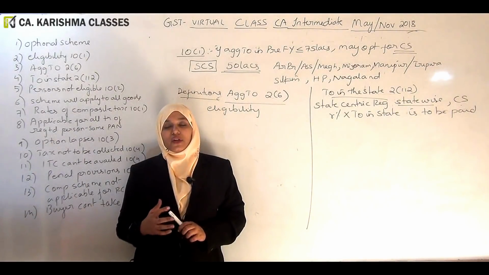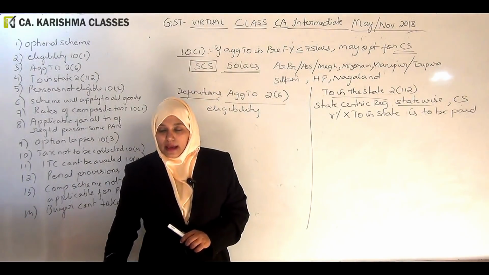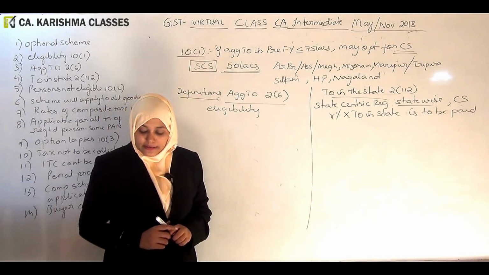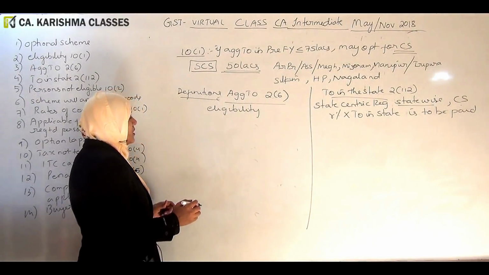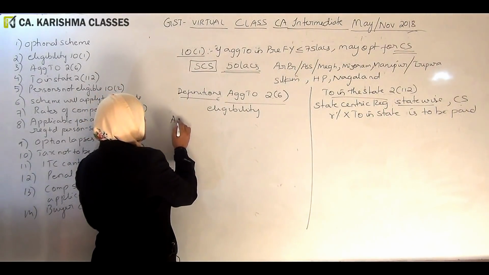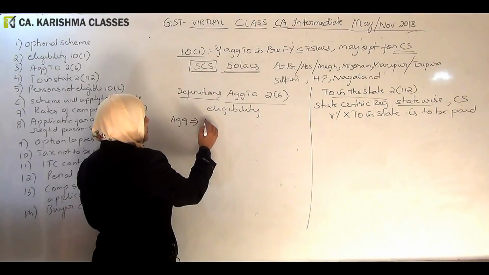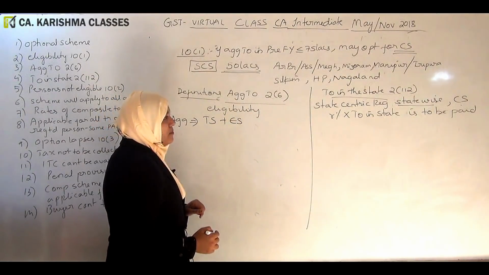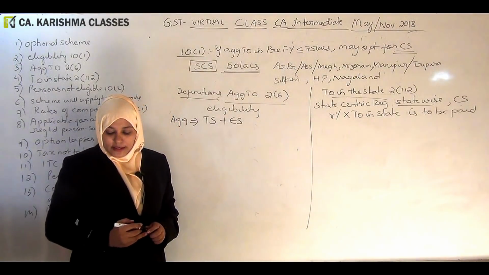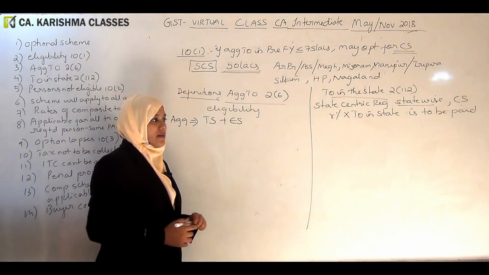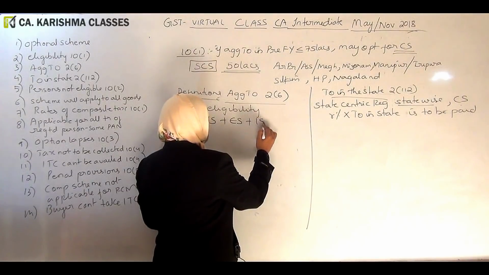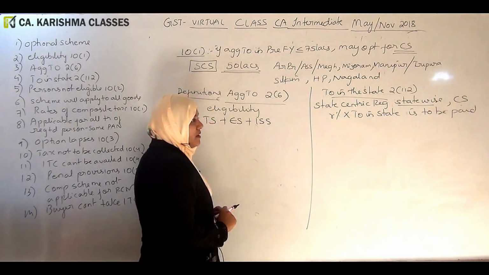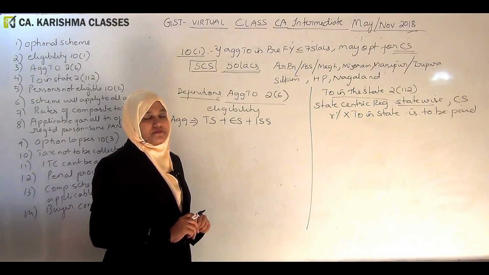Okay, now it is time for us to understand what you mean by aggregate turnover, or what you mean by turnover in the state. Aggregate turnover is nothing but taxable supply plus exempt supply plus interstate supplies, okay, interstate supplies made from each state.